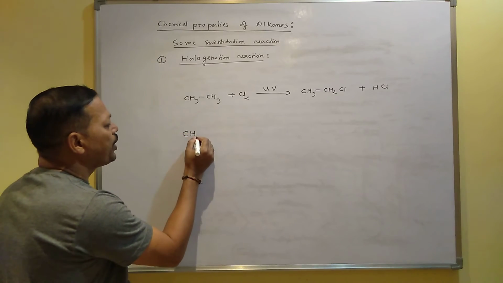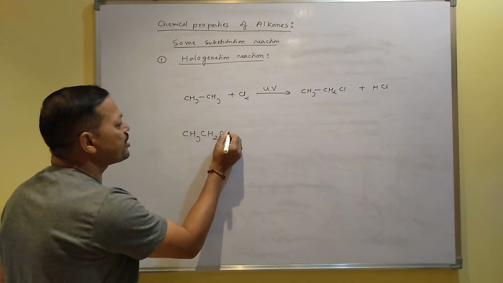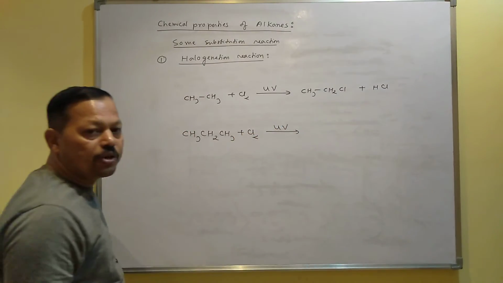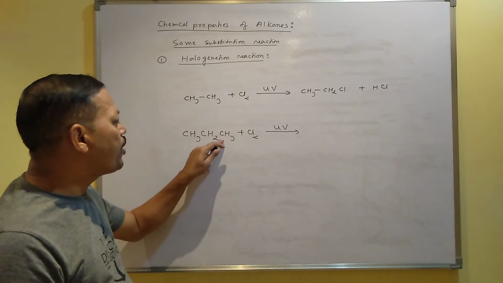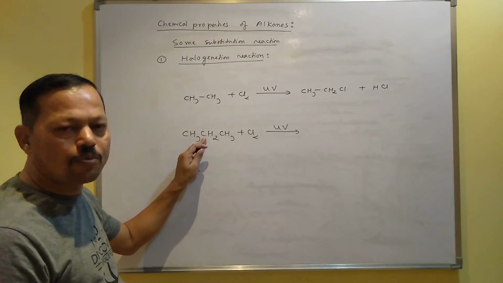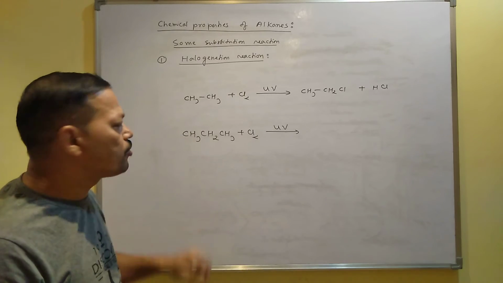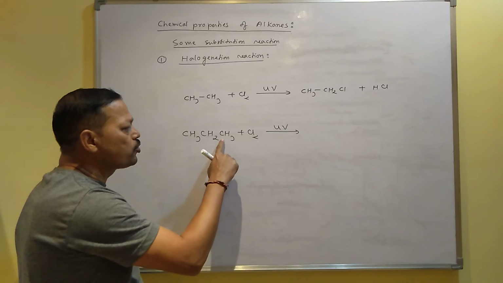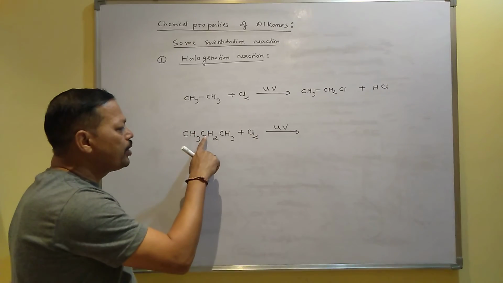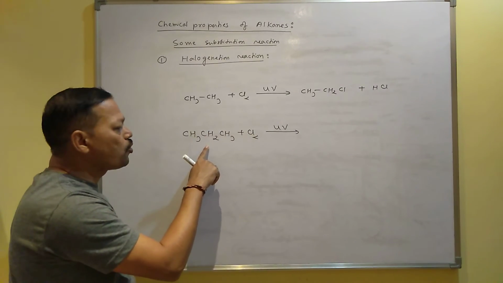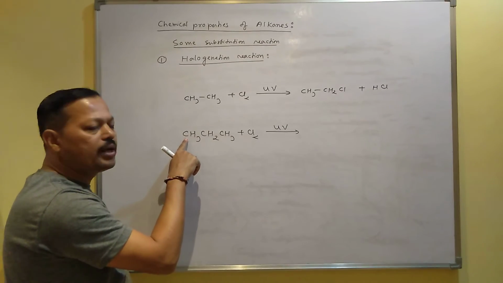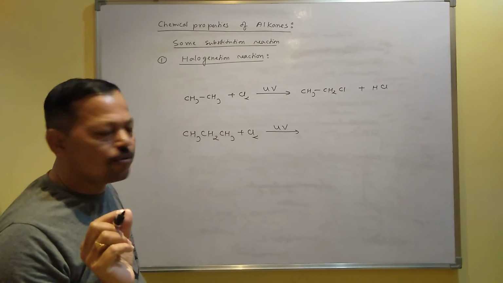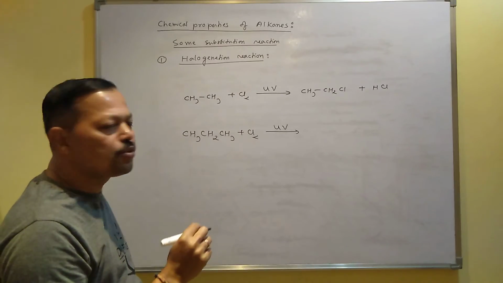Similarly, if you take propane, suppose CH3CH2CH3 plus chlorine in presence of light, now which hydrogen will be replaced by chlorine? You can remove hydrogen from this carbon, you can remove hydrogen from this carbon, you can remove hydrogen from this carbon also. Now if you remove from this carbon, then the product goes to 1-chloropropane. If you release hydrogen from this carbon, you will get 2-chloropropane. And if you release from this, you will get again 1-chloropropane. Now, here there are two possibilities of products. One is 1-chloropropane, one is 2-chloropropane.